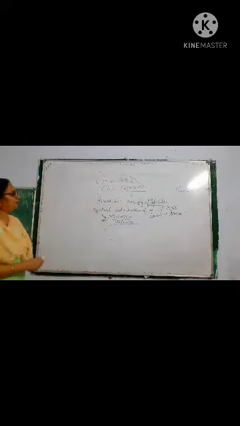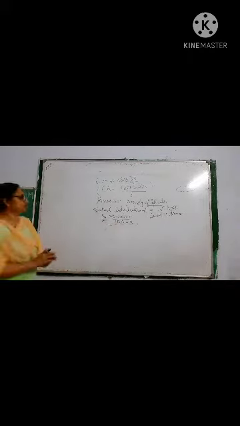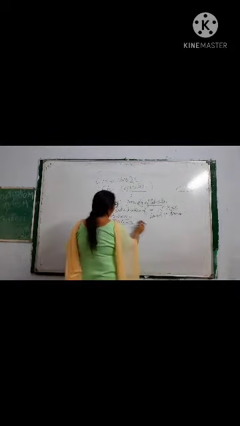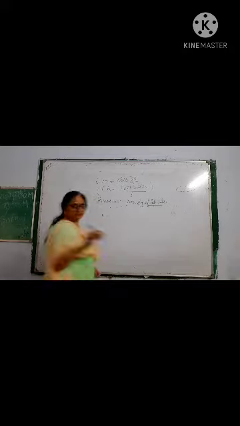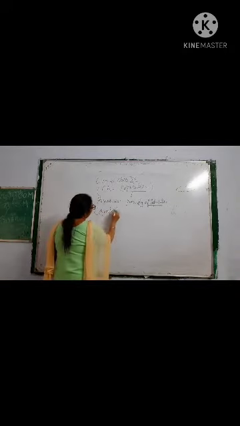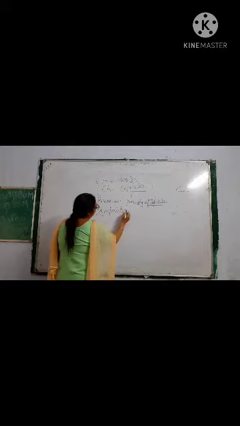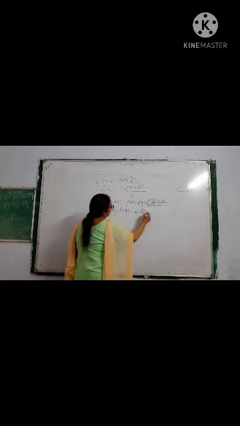After that we will study the population composition, that is, composition of population based upon age group.